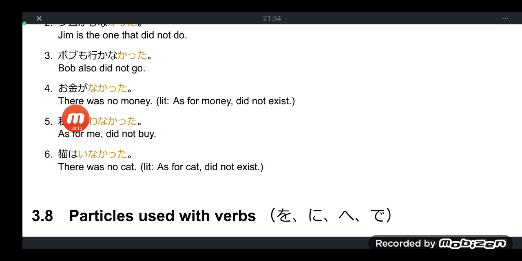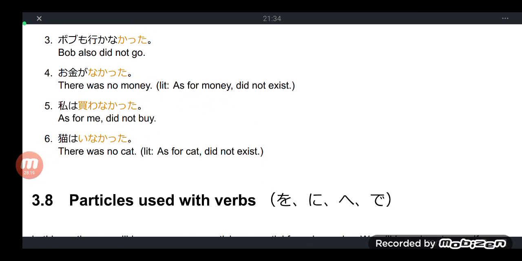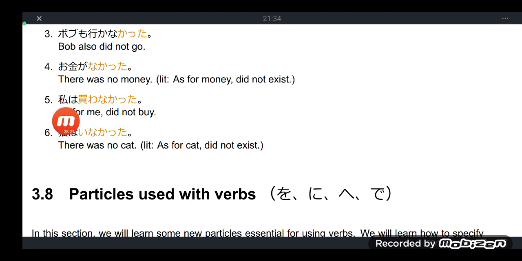Oh, you went to a movie house and there was no money. Yabai, dangerous. O kani nga nakatta. As for money, did not exist. And then, watashi wa kawanakatta. Probably lack of money. Tabun kani nga tarinakatta. Watashi wa kawanakatta. As for me, did not buy.